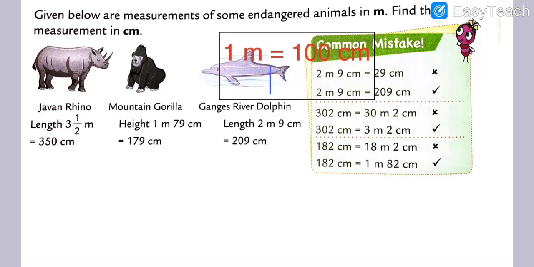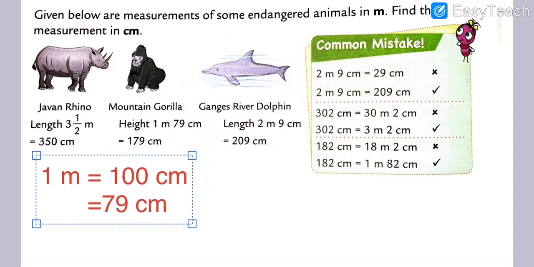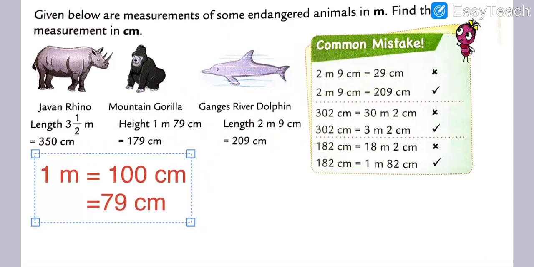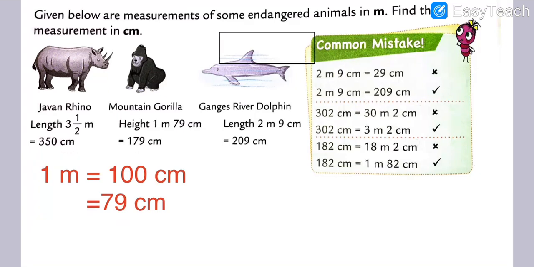And we will mention the same 79 centimeter as it is. 79 centimeter is as it is, 79 centimeter. Got my points, my dear students? We have to do the addition here. So 100, my dear students.